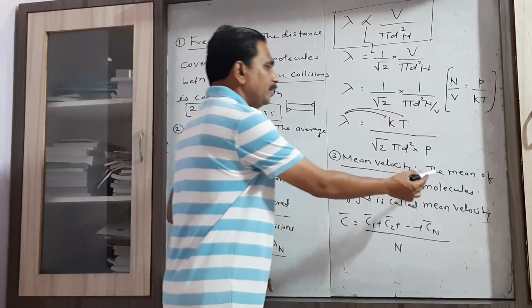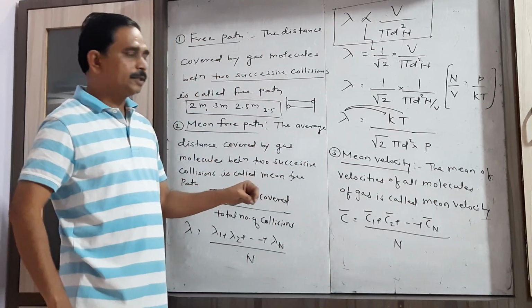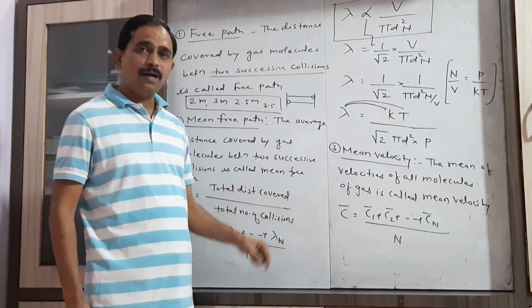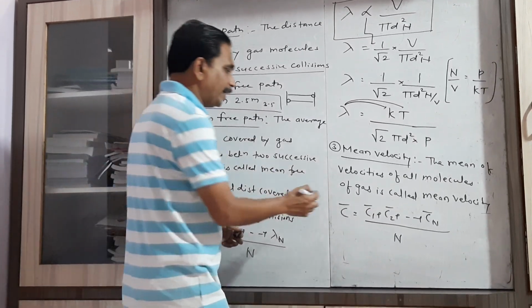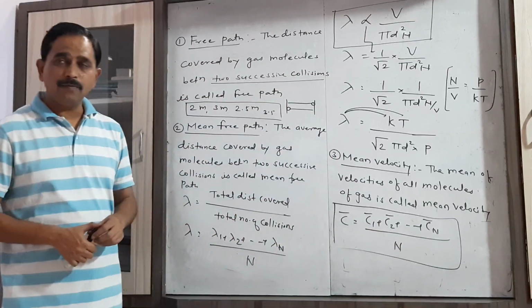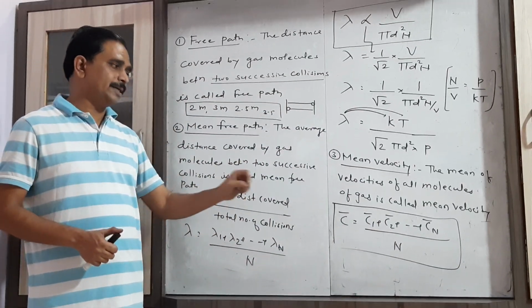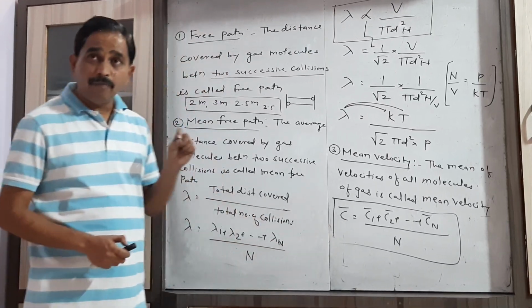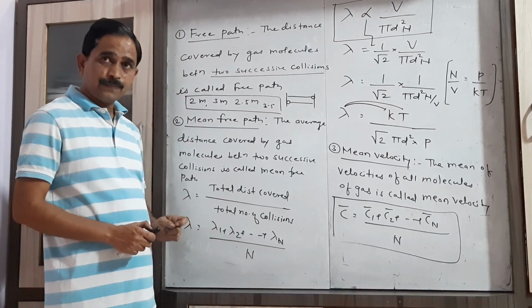That's why the mean of velocities of all molecules of a gas is called mean velocity, and that mean velocity is given by C equal to C1 plus C2 up to Cn upon n. Here we are considering C as the velocity of a gas molecule.